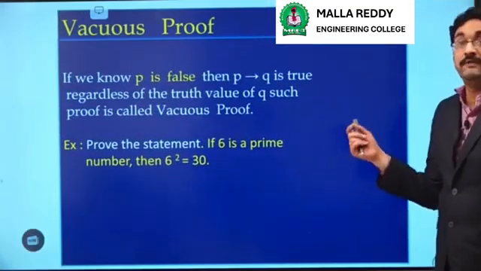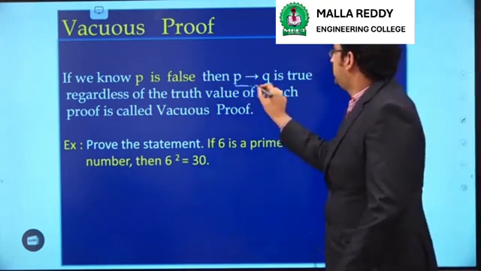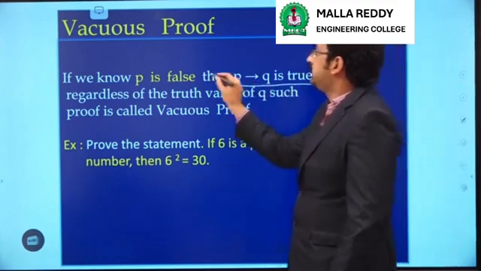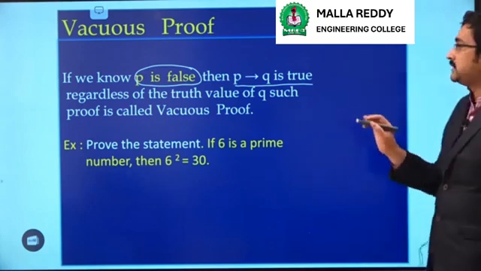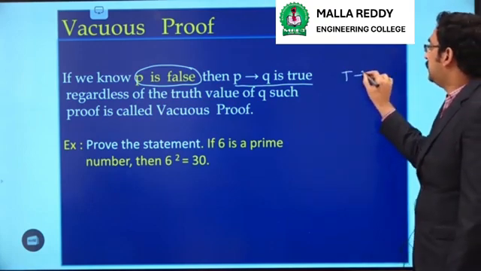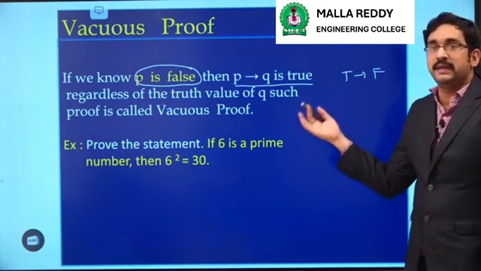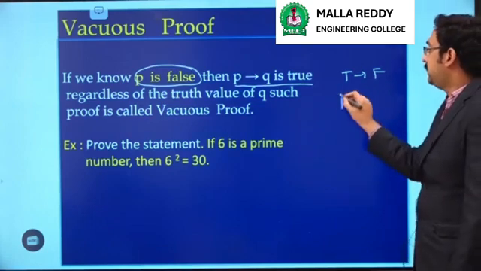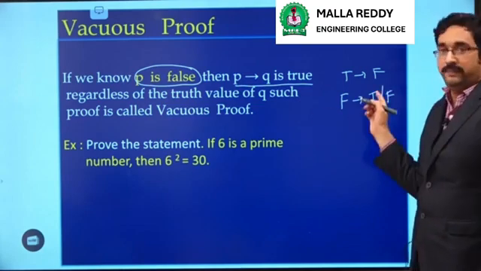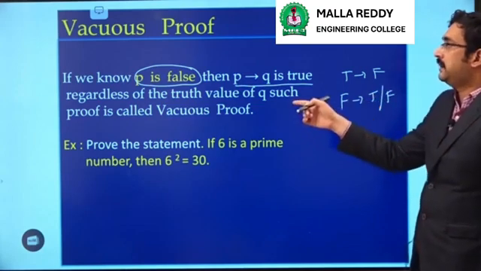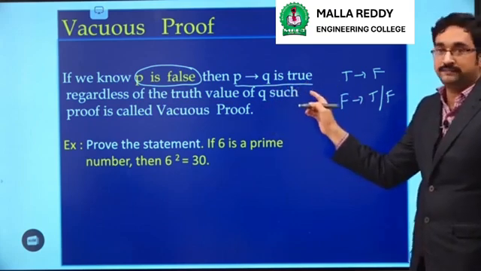Next we will discuss vacuous proof. So what is a vacuous proof? If we want to prove that P implies Q is true, it is enough if we show that P is false. We know that P implies Q will be false only when P is true and Q is false. In that case only, the implication will be false. In all remaining cases, it will be true. That means whenever P is false, whether Q is true or false, the implication will be true. So, to prove the theorem using a vacuous proof, it is enough if we show that P is false.